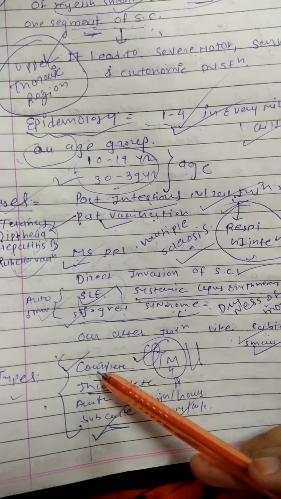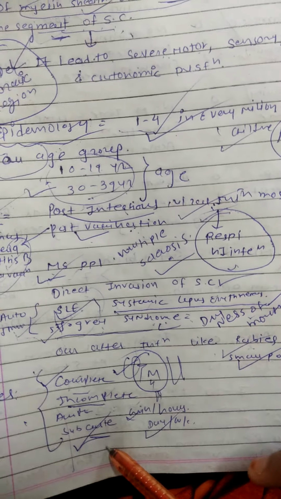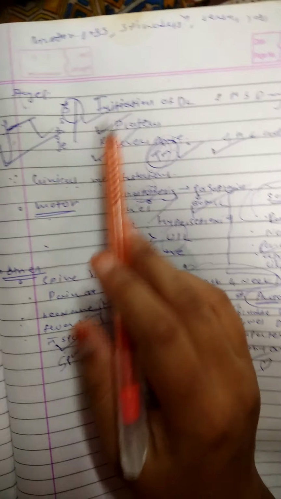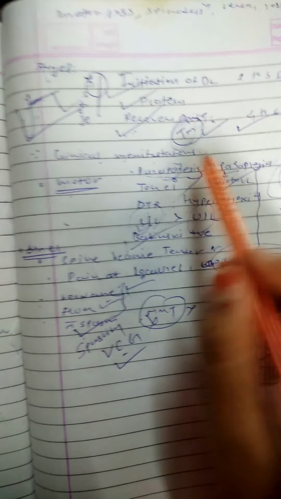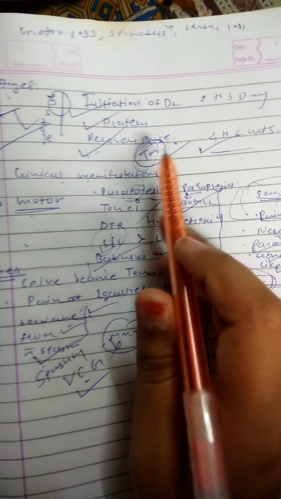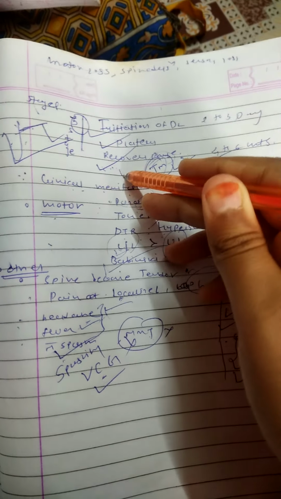Then types: complete, incomplete, acute and subacute. Then stages: initiation, plateau and recovery phase. Recovery occurs in 4 to 6 months, so the prognosis is good.